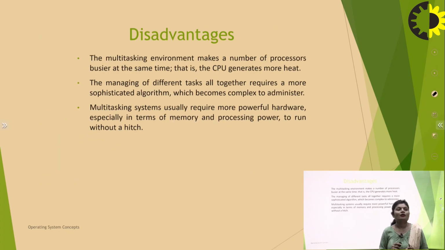Disadvantages. The multitasking environment makes a number of processors busier at the same time, that is, the CPU generates more heat. Managing different tasks altogether requires a more sophisticated algorithm, which becomes complex to administer. Multitasking systems usually require more powerful hardware, especially in terms of memory and processing power, to run without a hitch.